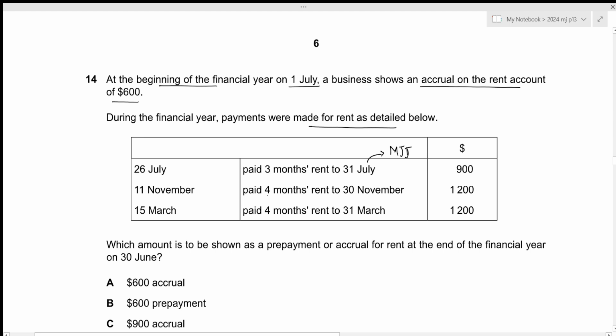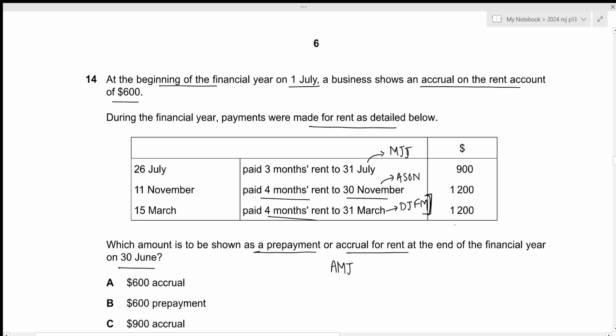Then on 11th November, we paid 4 months rent to 30 November. So this will be for August, September, October and November. And on 15th March, we paid 4 months rent to 31st March. So this will be for December, January, February and March. Now, which amount is to be shown as a prepayment or accrual for rent at the end of the financial year on 30 June? So our year end is on 30 June, but we can clearly see that we've only paid up to the month of March. So there is an accrual for the 3 months, April, May and June.